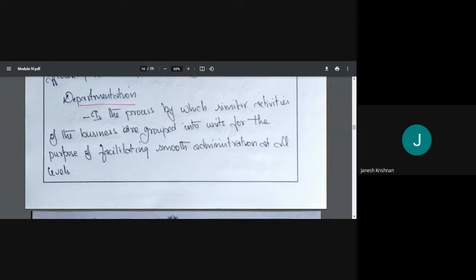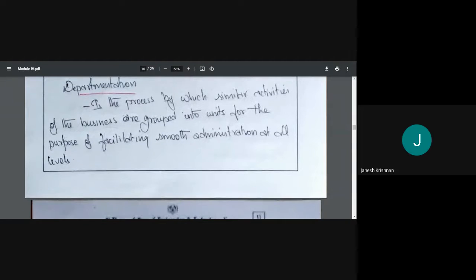We were discussing departmentation, right? So what is departmentation? Departmentation is the process by which similar activities of the business are grouped into units for the purpose of facilitating smooth administration at all levels, right? What is departmentation? It means the process by which we group together similar activities into a single unit.